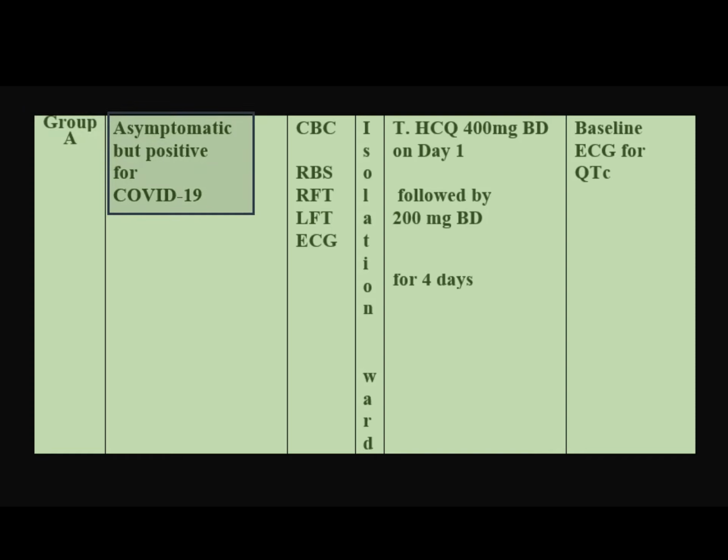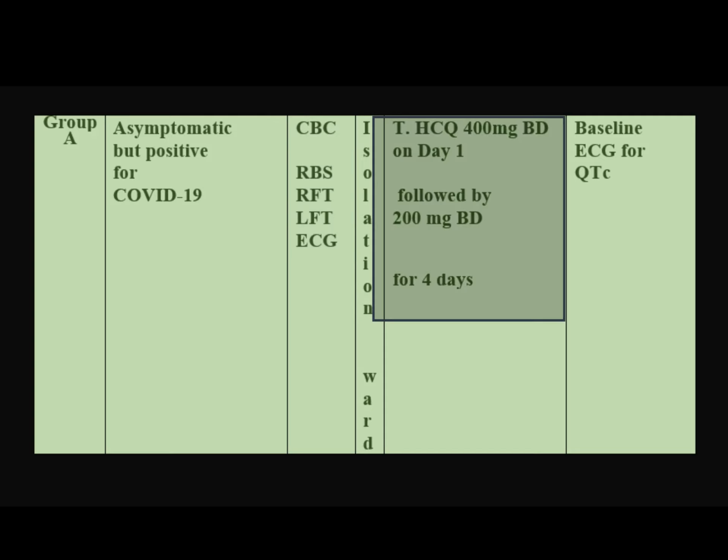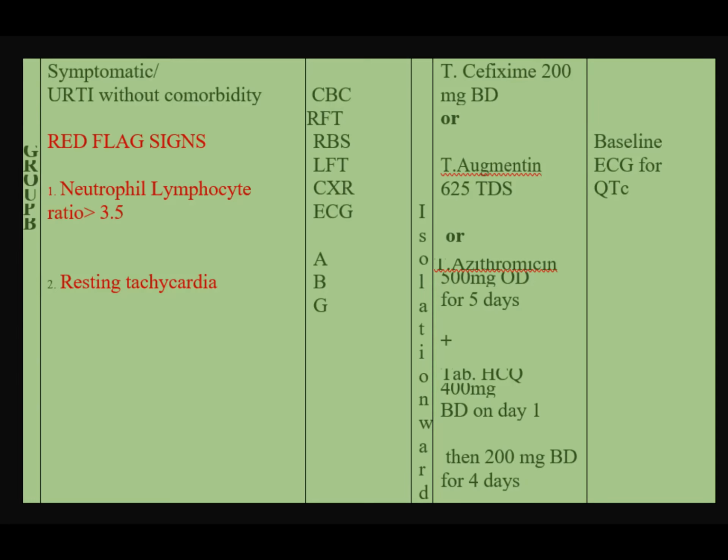You can remember A for asymptomatic, but their swab is positive for COVID-19. You can think that they might be close contacts or healthcare workers. Basic investigations required are complete blood count, random blood sugar, renal function test, liver function test, and electrocardiogram. Hydroxychloroquine 400 mg BID on day 1, followed by 200 mg BID for the next 4 days. Baseline ECG is mandatory, and you have to calculate QTc as HCQS is going on.